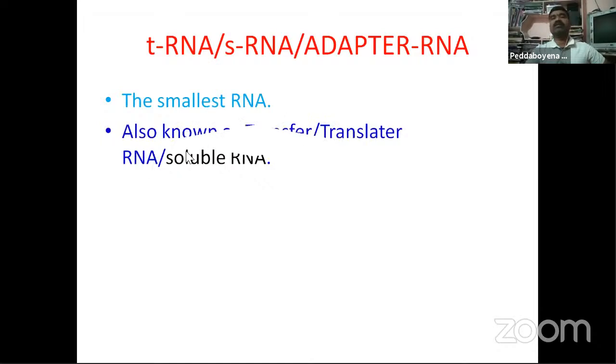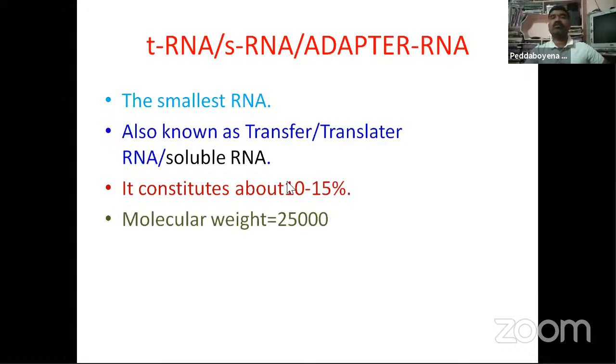tRNA is the smallest RNA, also known as transfer or translator RNA, and soluble RNA also. It constitutes about 10 to 15 percent, and its molecular weight is 25,000.